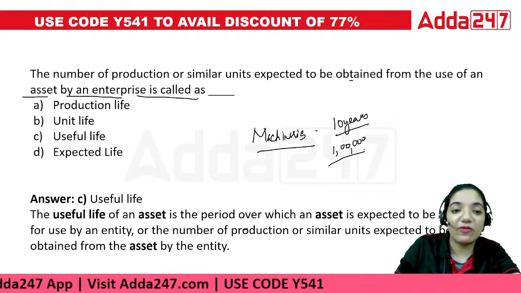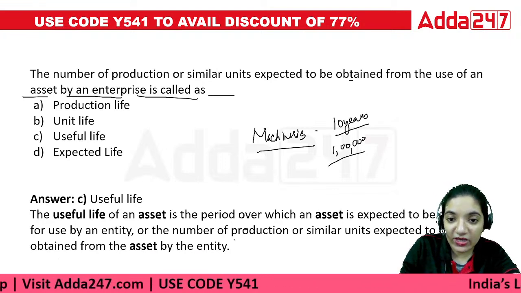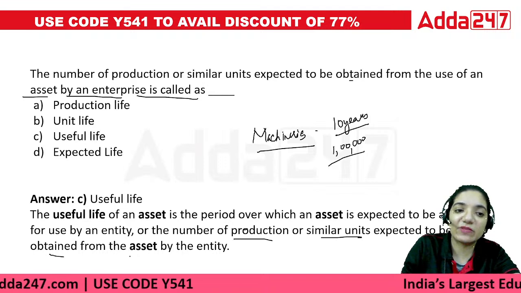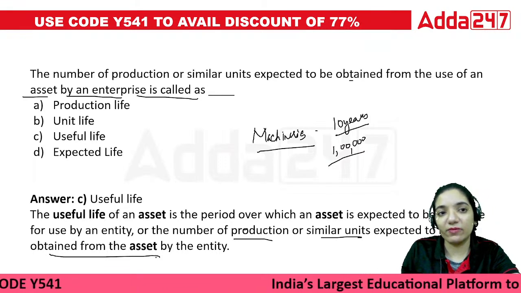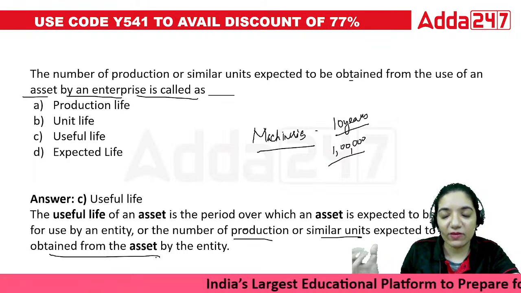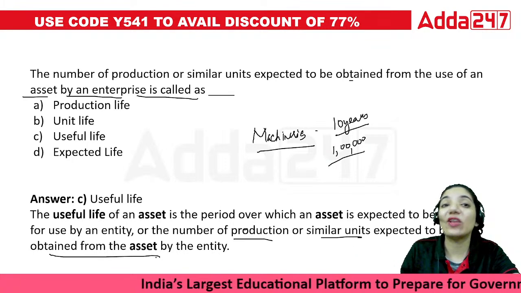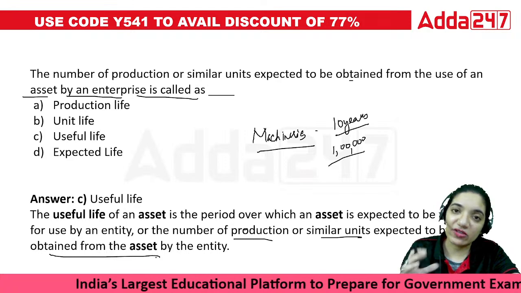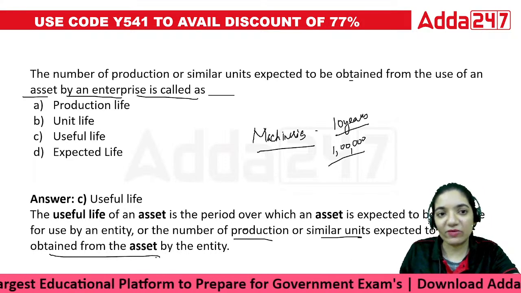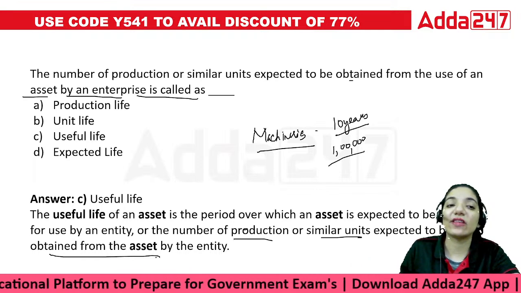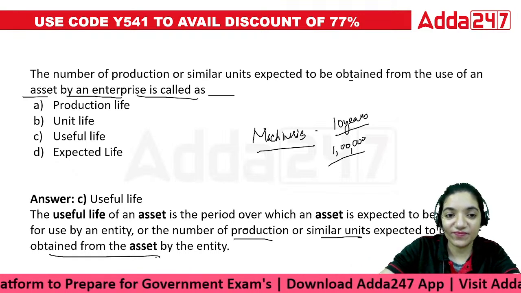See, the point is when we talk about the number of production or similar units which are expected, till what time we can keep it as a useful machinery or as a useful asset, I would say that. So certain assets have a particular life. After that, it would become scrap. So we just have to focus on that particular life.